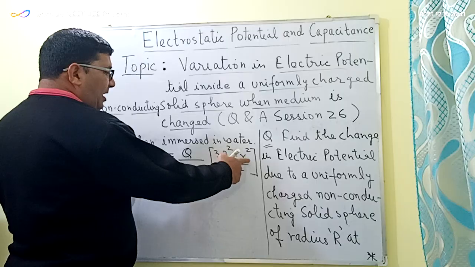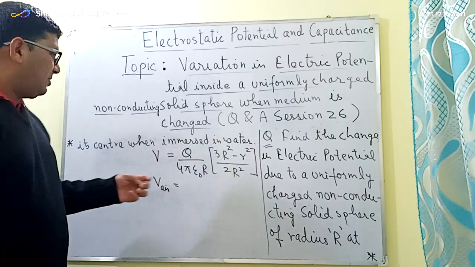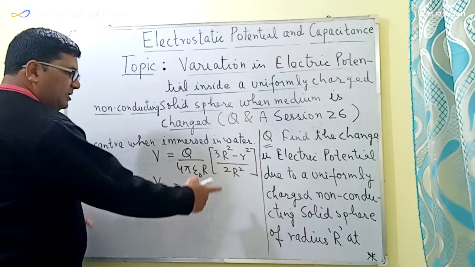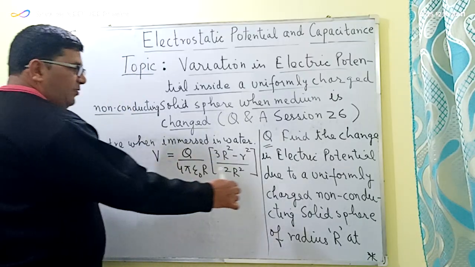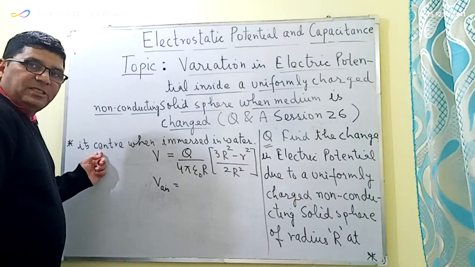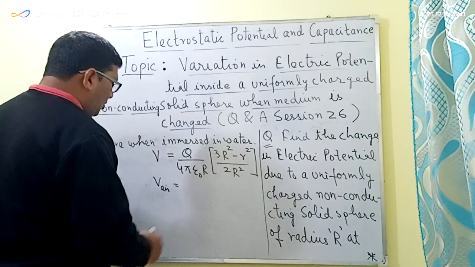Here small r is the distance of any point from the center of the solid sphere. To find the electric potential at the center of the solid sphere, small r will be equal to 0.